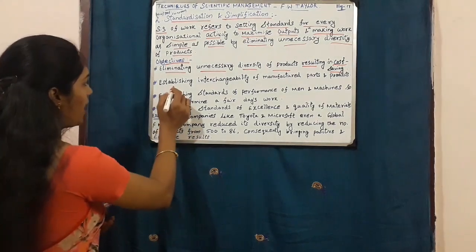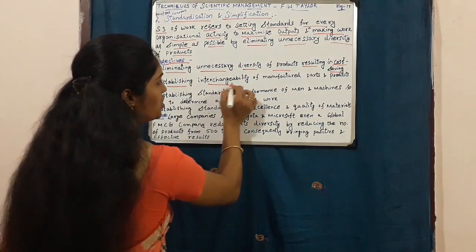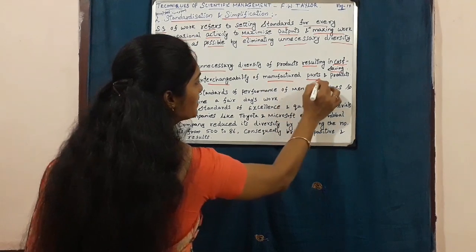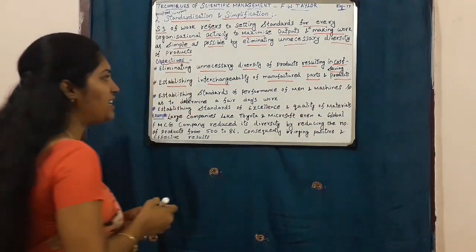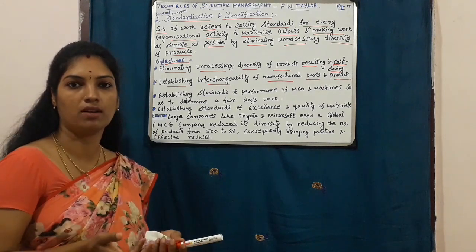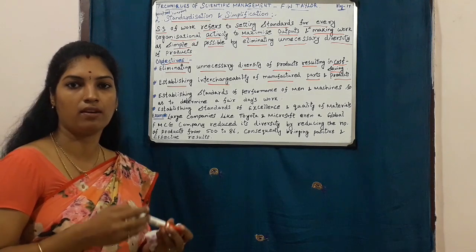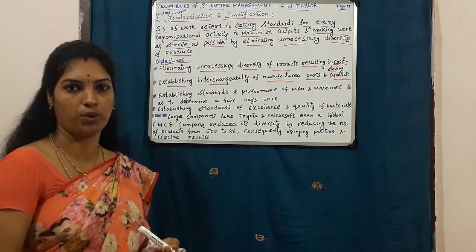And the second aim or objective is establishing interchangeability of manufactured parts and products, which means if you take a manufacturing company or any computer company or any automobile company where two-wheelers would be sold, right?